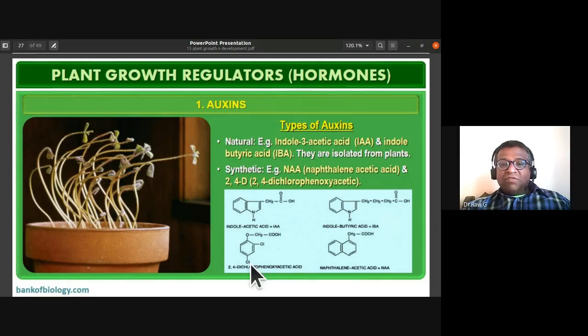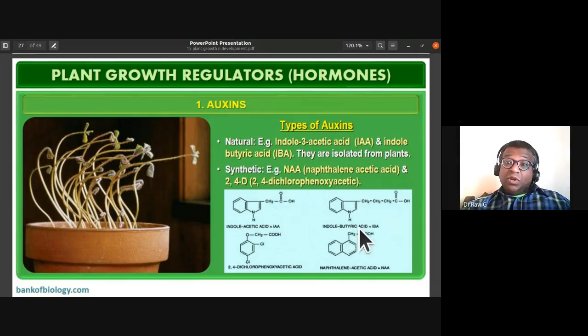So if you know the naphthalene structure, you can easily identify this as naphthalene acetic acid, where they have a double benzene ring. Okay, so indole acetic acid: you notice this NH group will be there, hexose, pentose, and there is this functional group of carboxylic acid after CH2.